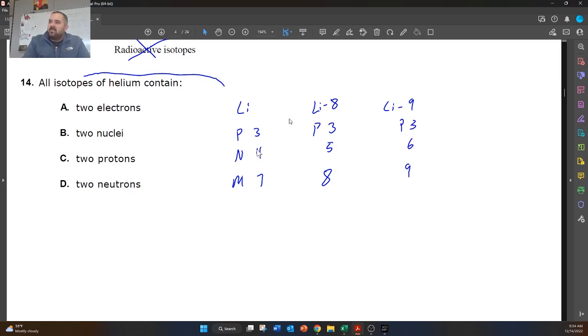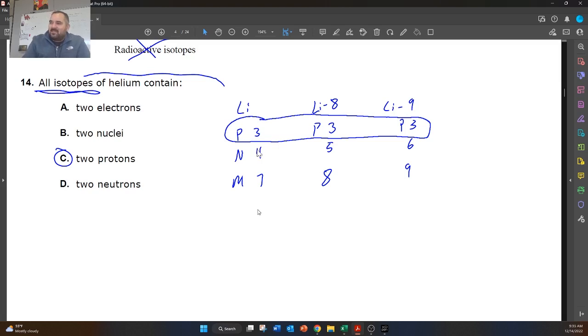So what do all of these lithiums have in common? They all have the same number of protons. If the number of protons changes, the element changes. So all isotopes of helium, they have to have the same number of protons. If they don't have the same number of protons, then it's not helium anymore. So all isotopes of anything are going to have the same number of protons. The thing that's different is always going to be the number of neutrons.